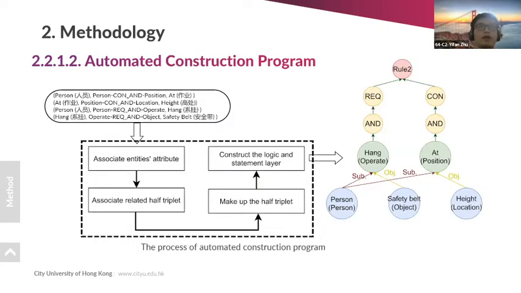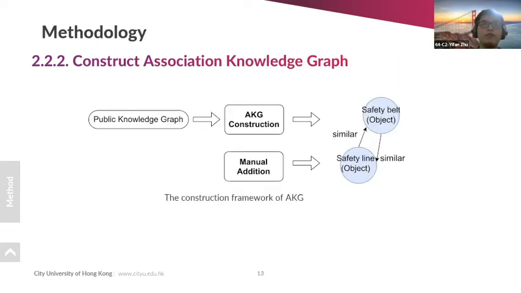And the automatic construction program contains 4 main steps to construct the rule knowledge graph. We first associate the entities' attributes, then combine two related half triplets to form a new triplet, then make up some triplets that lack the first half triplet. Finally, we construct the logical and statement layer based on the relations. So we use these 4 steps to construct the rule knowledge graph.